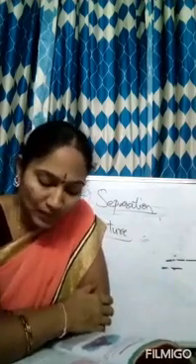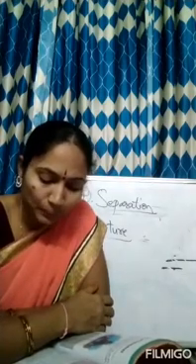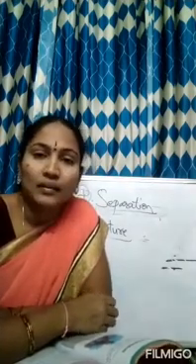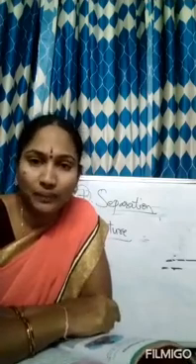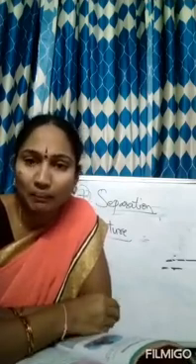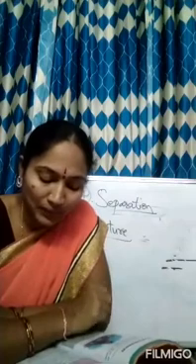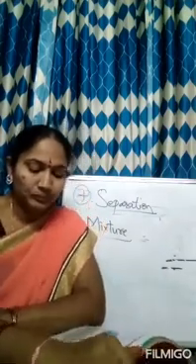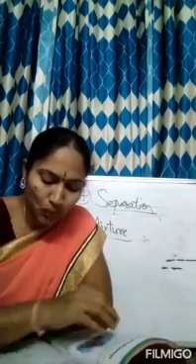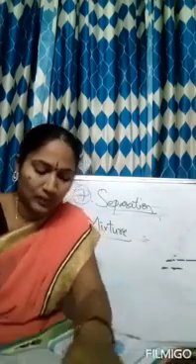From which mixture in the examples mentioned above you are able to separate substances. From tea we can separate the tea leaves, but we cannot separate the sugar as well as the milk. So from the tea we can separate the tea powder. Now activity number 1. Use of water in separation.